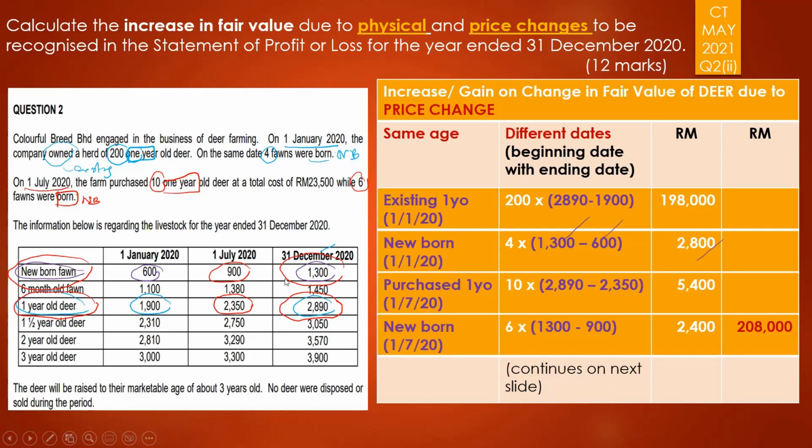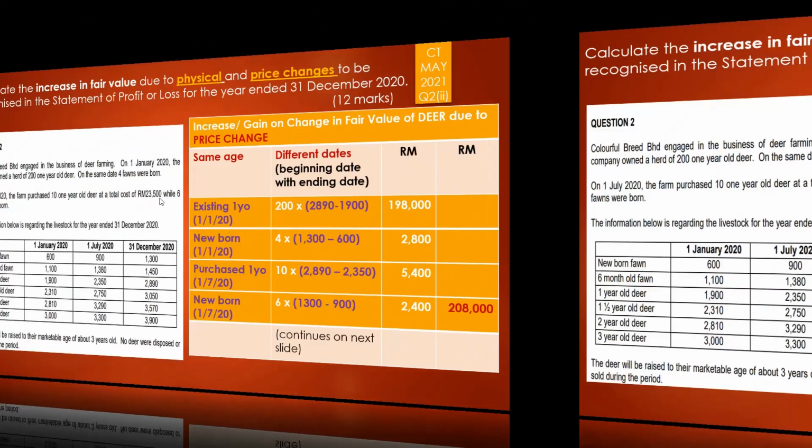So 6 times the difference between 1,003 and 900, these two, and you have 2,004, and the total for the changes in fair value due to price changes was 208. So let's proceed with the next one.